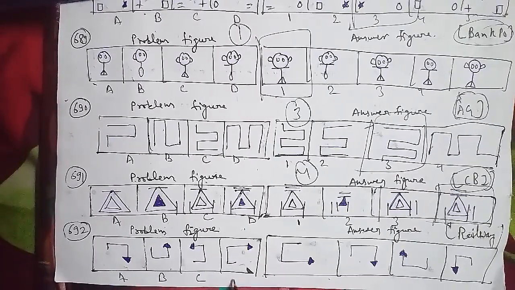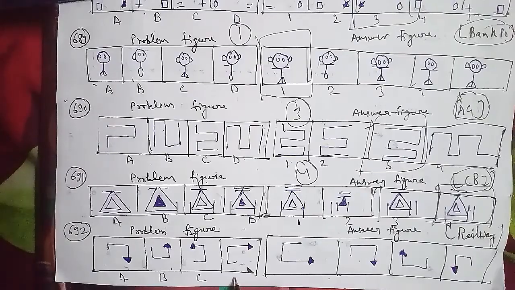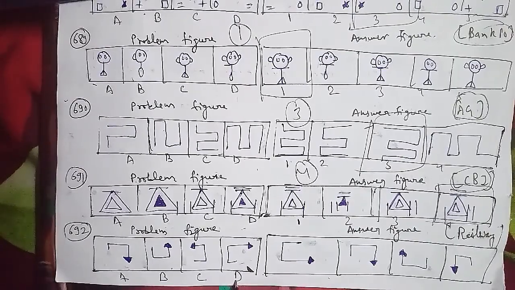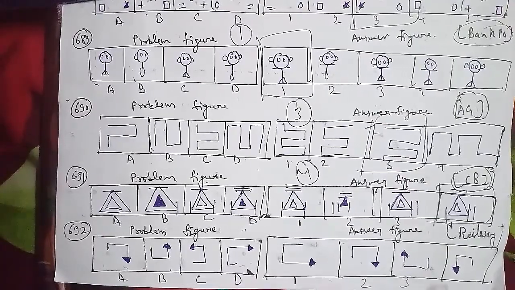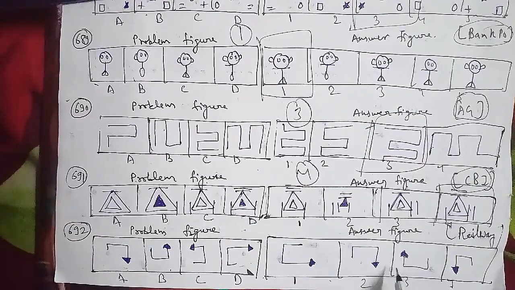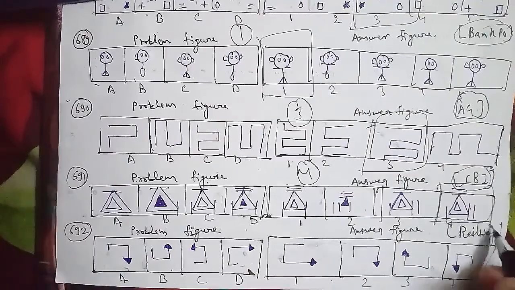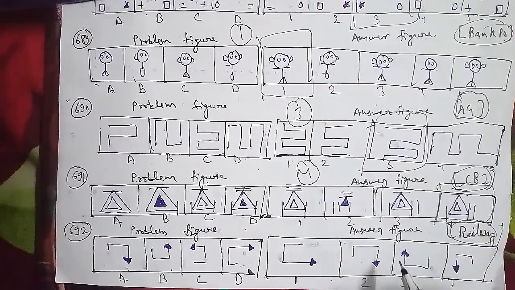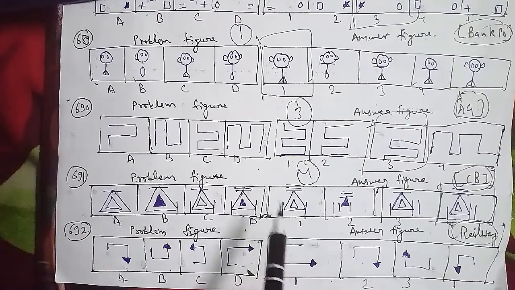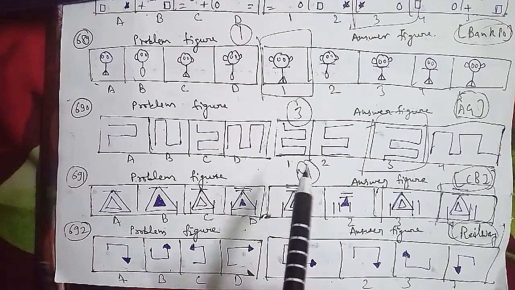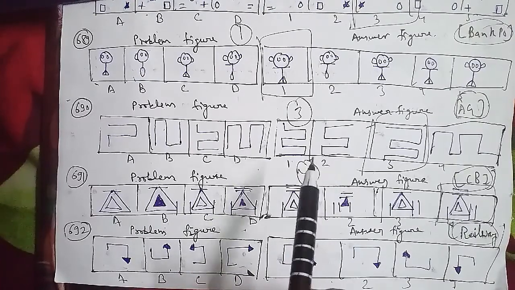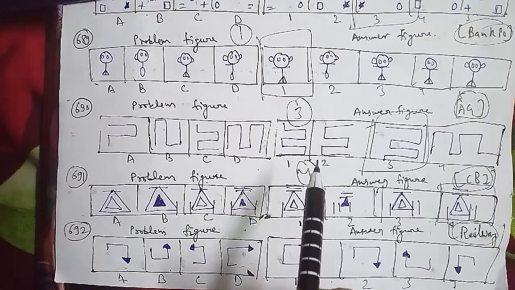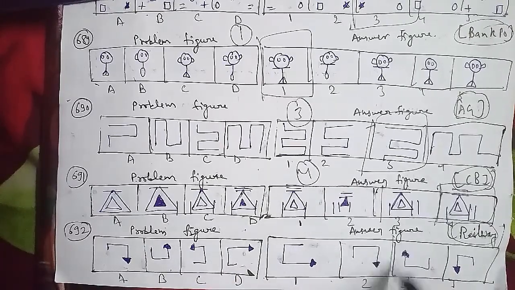I will go ahead with another question, and that is your 693rd question of the session here. In the 693rd question of the session, these were the problem figures and these were the answer figures, which is very important because this has been asked in the CBI examination paper, so that is also an important one. In the problem figure, this has been named as figure A, this is B, and C, and D, of course. This has been named as 1, 2, 3, and 4 respectively.